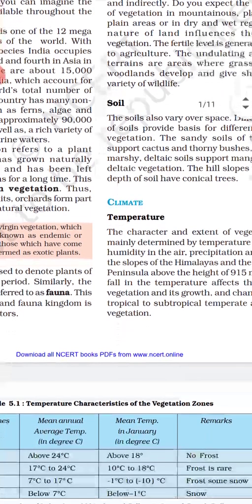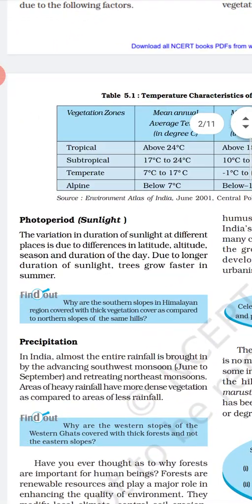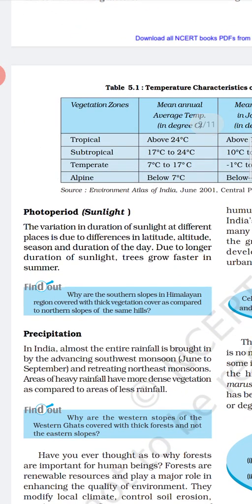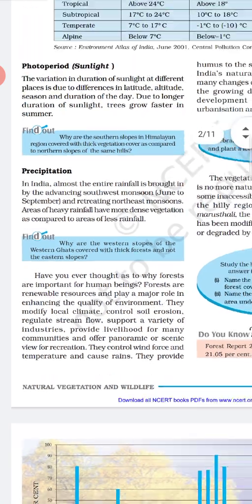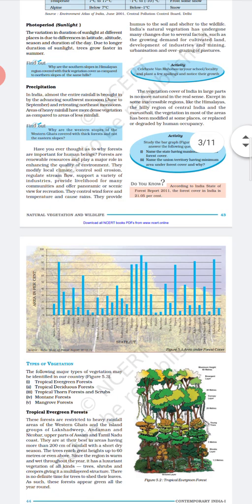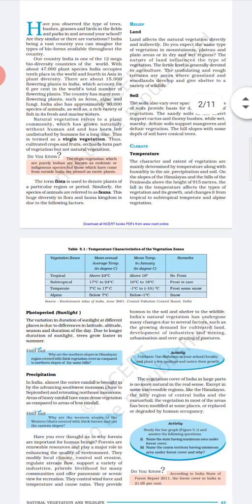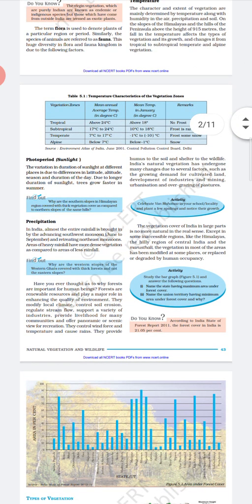That is temperature, photoperiod, precipitation, like that. So these are the two types of factors which affect the availability and distribution of flora as well as fauna.